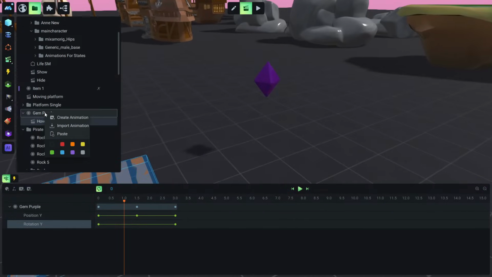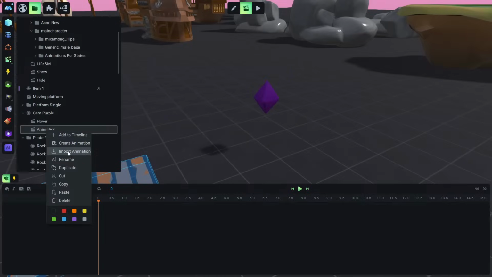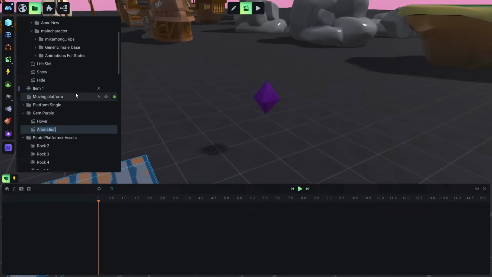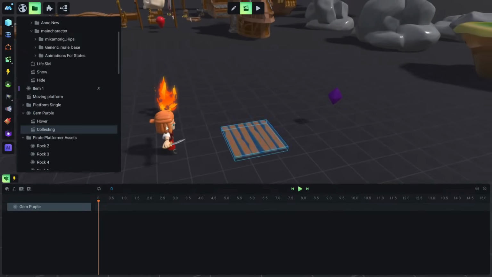So let's create another animation now. Again, create animation, and let's rename this to something like collecting. Okay, and we import the same crystal again to the timeline. You see the steps are pretty much the same. And what we are going to do here is we want our character to be able to collect this crystal.